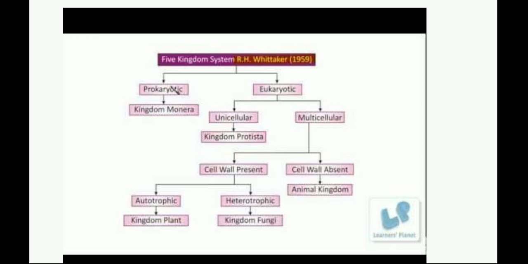Here the flow chart is given, which is also present in your textbook on page number 1. In this, they have given you 5 kingdoms. The first kingdom is kingdom Monera, second is kingdom Protista, third is kingdom fungi, fourth is plant, and fifth is animal. In this lesson, we are not going to study about animal and plant kingdom, but we are going to study about the kingdom Monera, kingdom Protista, and kingdom fungi.